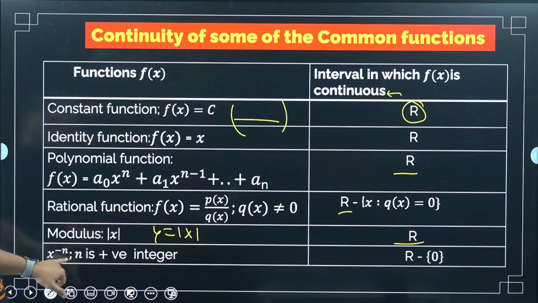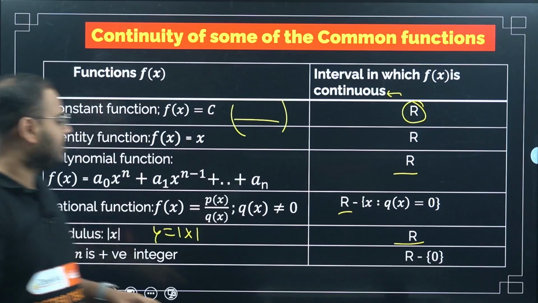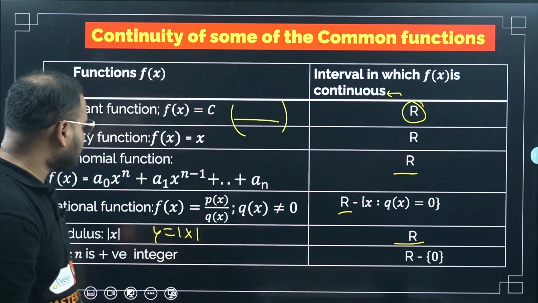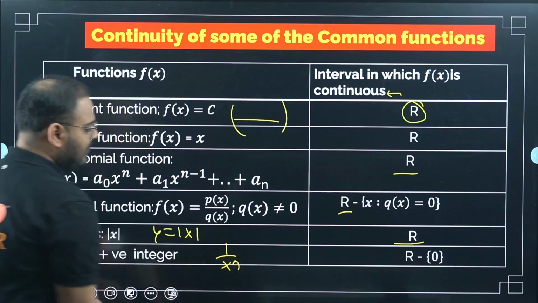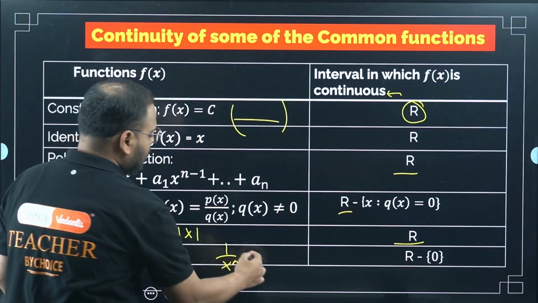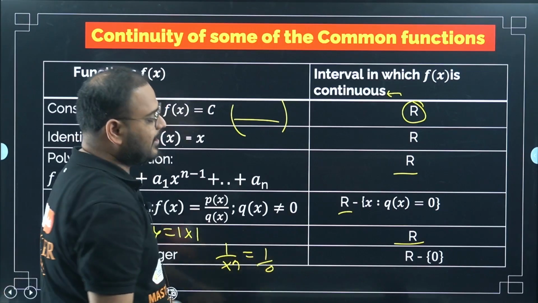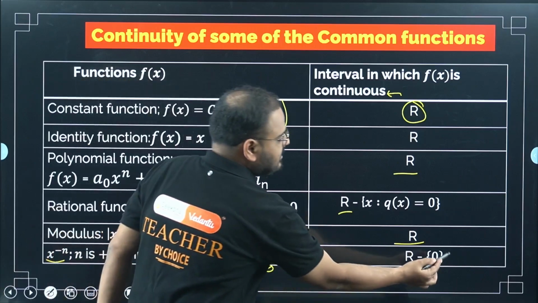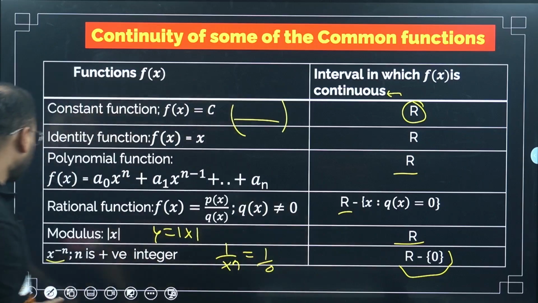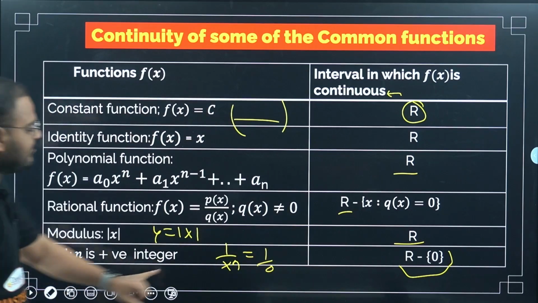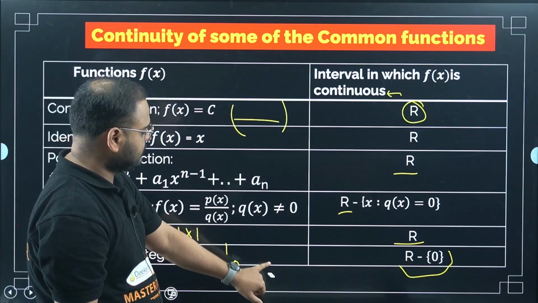What about this exponential function, x power minus n? Again continuous except for 0. Why 0? Because if you write like this, it will become 1 upon x power n. If you take x as 0, it will become 1 upon 0. So not defined, right? So 0 has to be excluded from the interval. 0 is not part of the interval. Except for 0, everywhere it will be continuous.